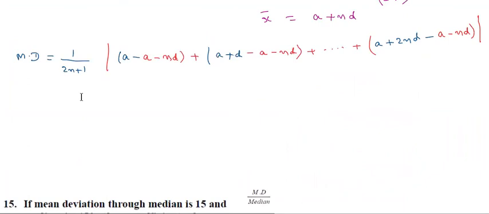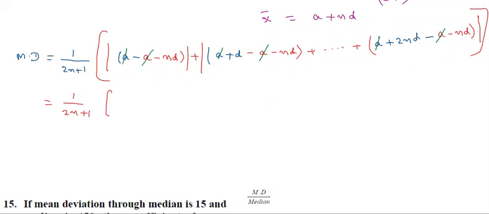Now students, calculate this. A is cancelled in each and every term. Remaining, observe how many terms there are: 1 by 2n plus 1 into modulus. Each and every term needs the modulus, not only one term. Modulus of minus nd, that is nd only.